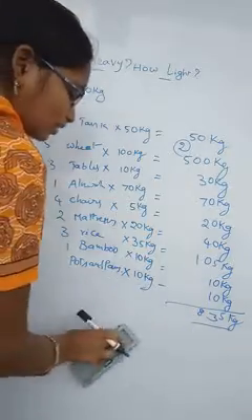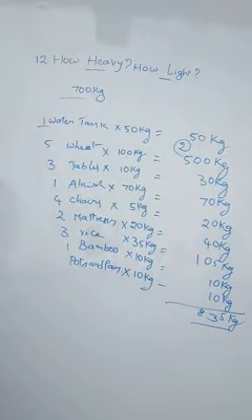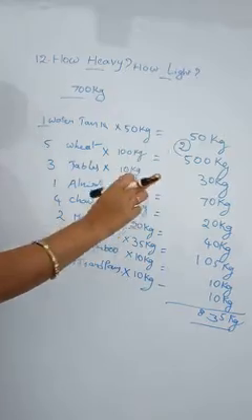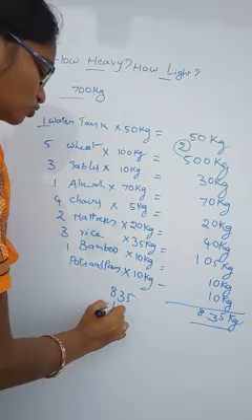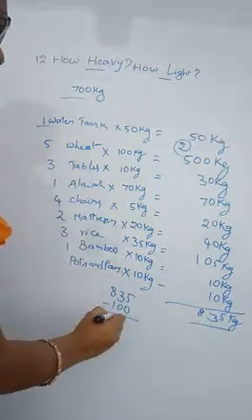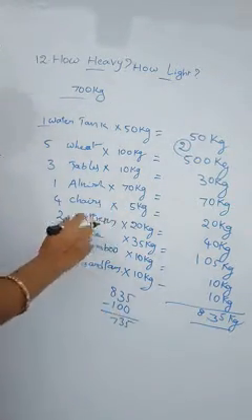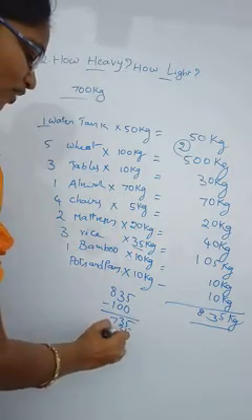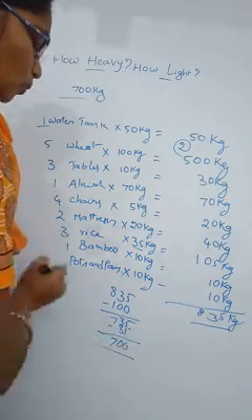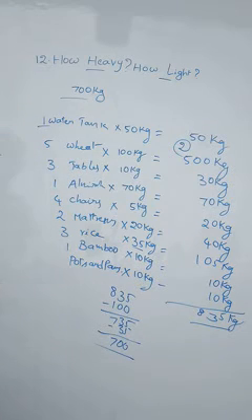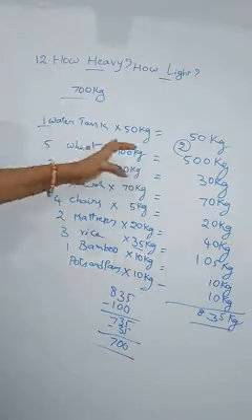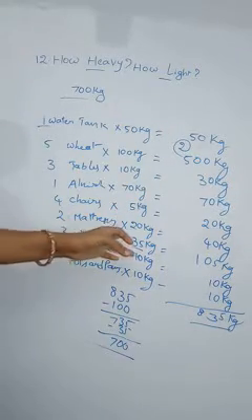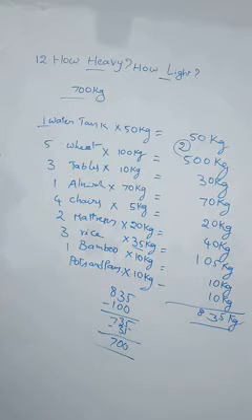What will you remove? In my opinion, I'll remove one sack of wheat. Why? Because these are 500 kgs, and 100 kgs will go, so that time it is 735. But suppose one rice bag we remove, 35 kgs will go, so it will be exactly 700 kgs. We removed one sack of wheat and one rice bag. Total 700 kgs. Okay.